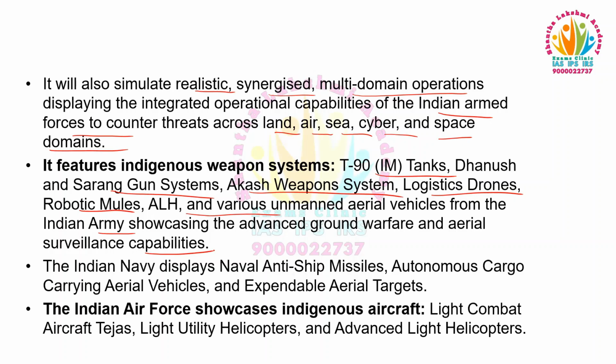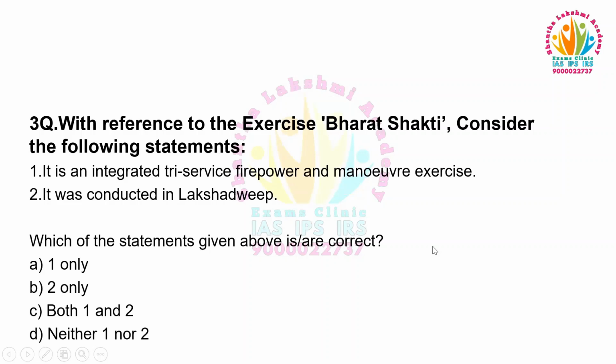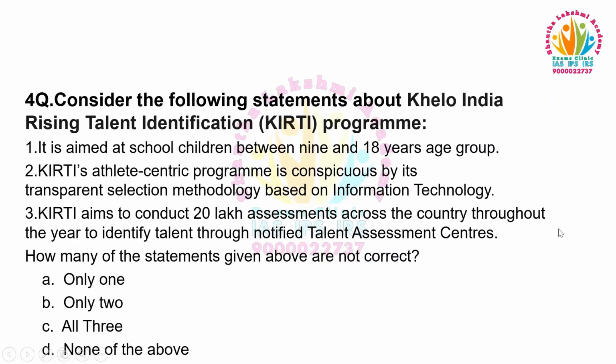The Indian Navy displays naval anti-ship missiles, autonomous cargo-carrying aerial vehicles, and expendable aerial targets. The Indian Air Force showcases indigenous aircraft, the light combat aircraft Tejas, and light utility helicopters and advanced light helicopters. So the answer is one only, because it was conducted in Pokhran, Rajasthan, not Lakshadweep. Moving to the next question.